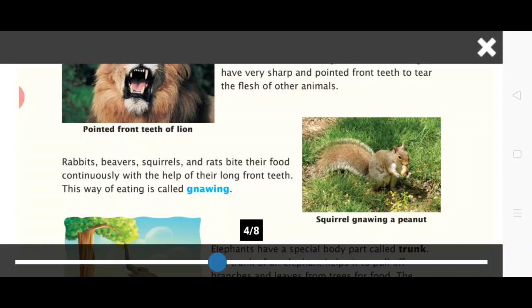Next, animals such as rabbits, beavers, squirrels and rats bite their food continuously with the help of their long front teeth. This way of eating is called gnawing. They nibble their food also. They have sharp pointed teeth. These animals eat their food by taking small bites.